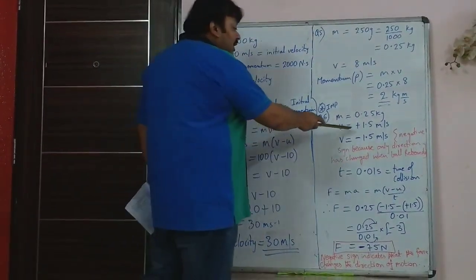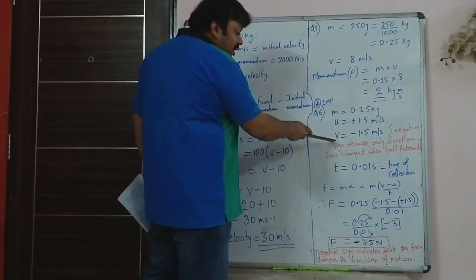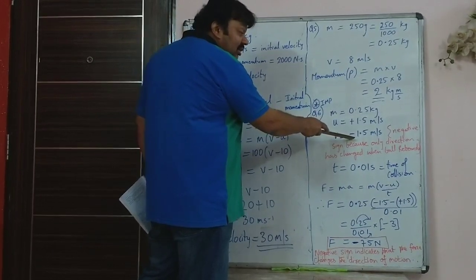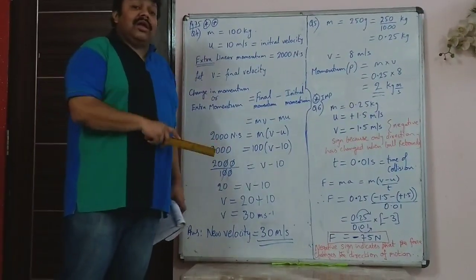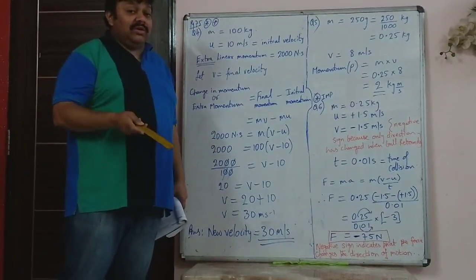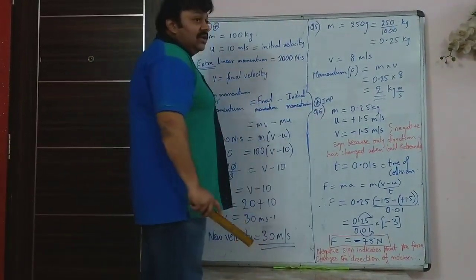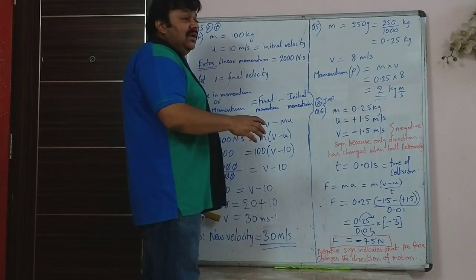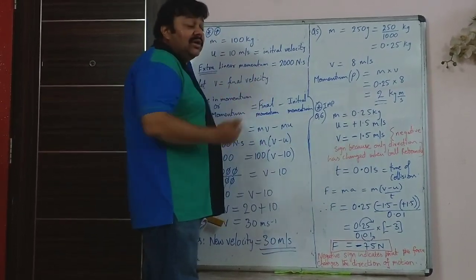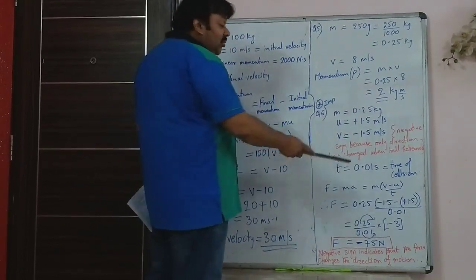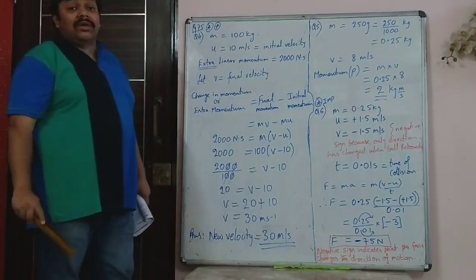But since when it was going, the velocity was taken as plus. Now in this case I have to take the velocity as minus. Why? Because velocity takes direction into consideration, it is not speed. Speed is a scalar quantity, velocity is a vector quantity, and in this particular sum, since the speed has not changed but the direction has changed, it is very important to write it as minus 1.5 meter per second.